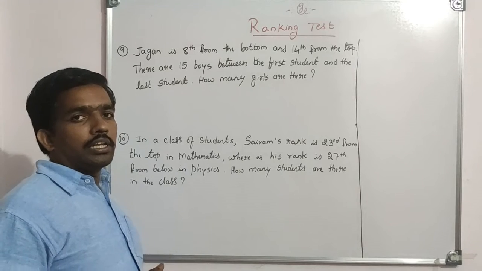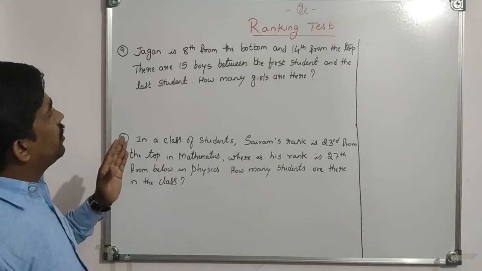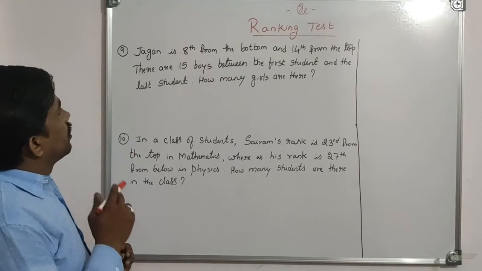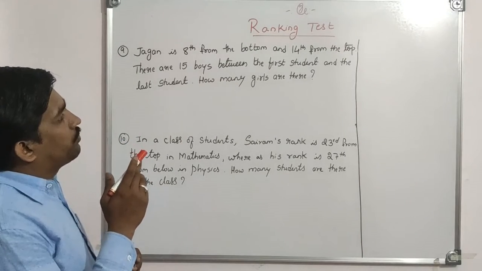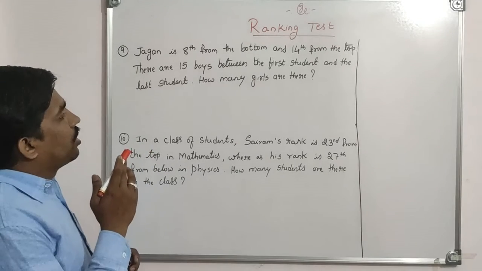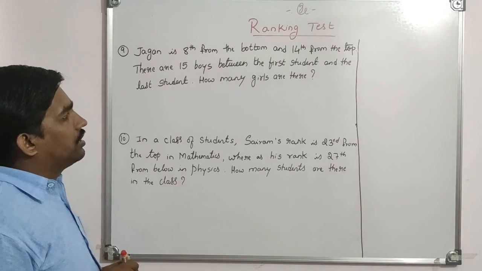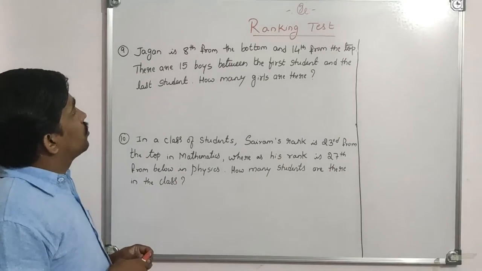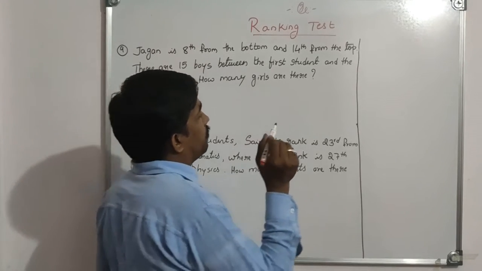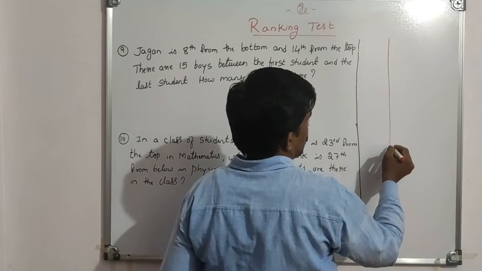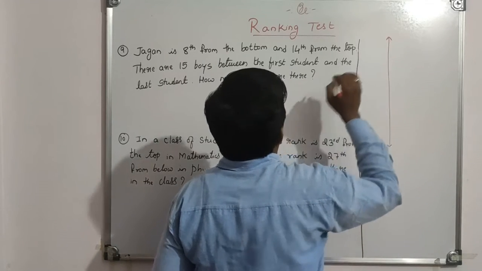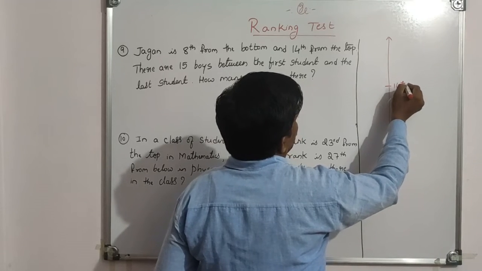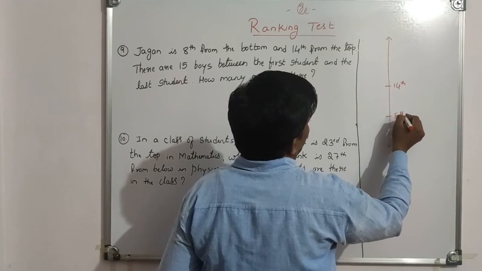Coming to the next question, that is the 9th one. Jagan is 8th from the bottom and 14th from the top. There are 15 boys between the first student and the last student. How many girls are there? Okay. So Jagan is 8th from the bottom. See here, so some total number of students are there. Jagan is 14th from the top and 8th from the bottom.